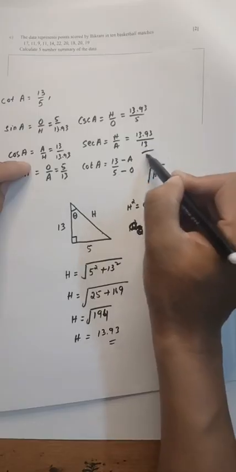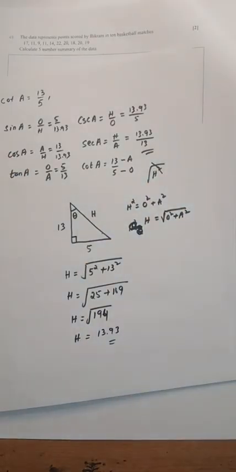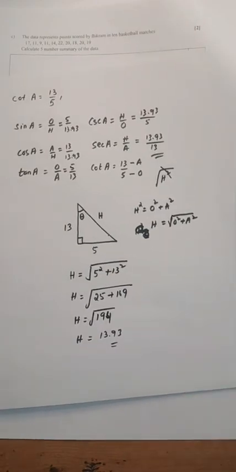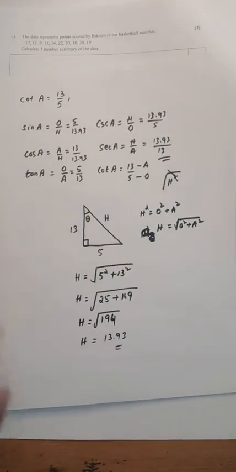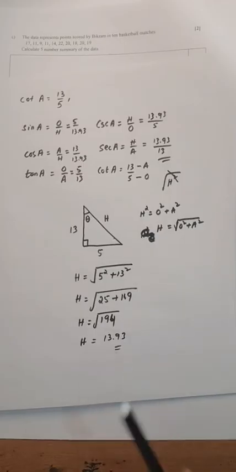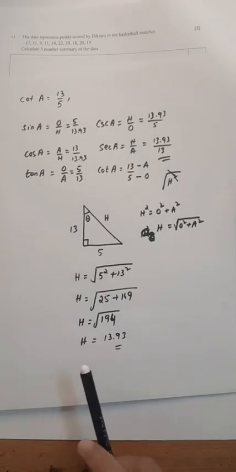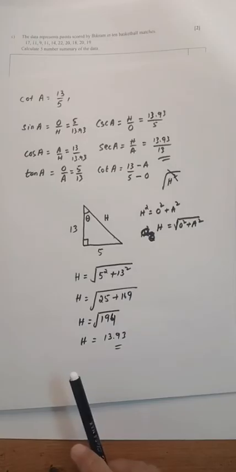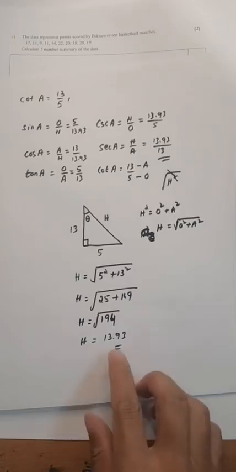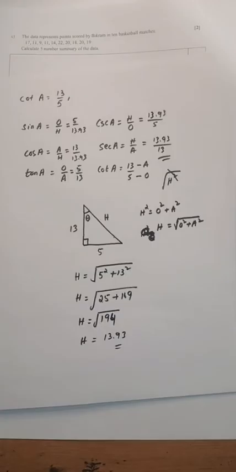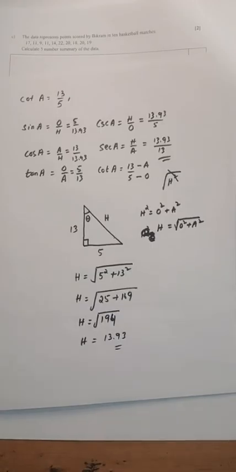13.93 divided by 13. So these are the t ratios. 13.93 is close to 14. Round up. If you want to be accurate, you can give the exact value.